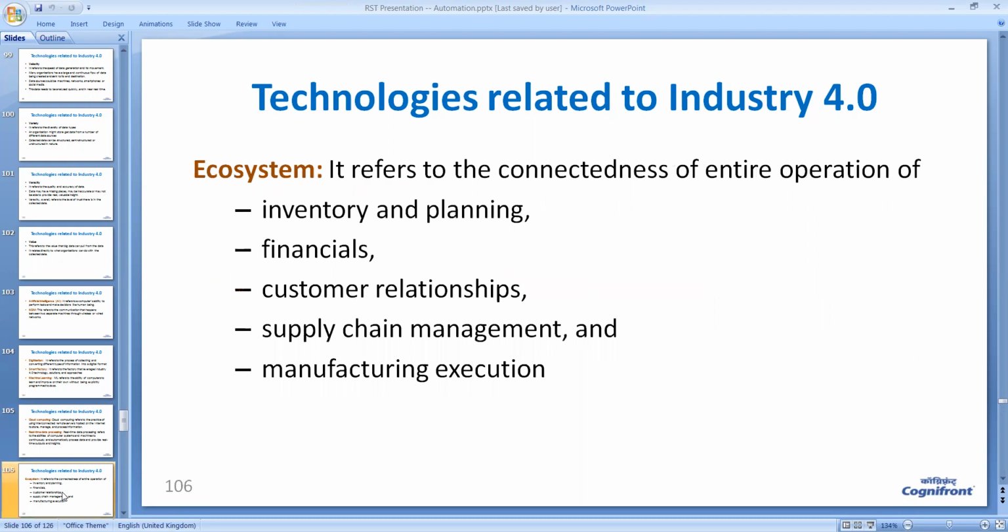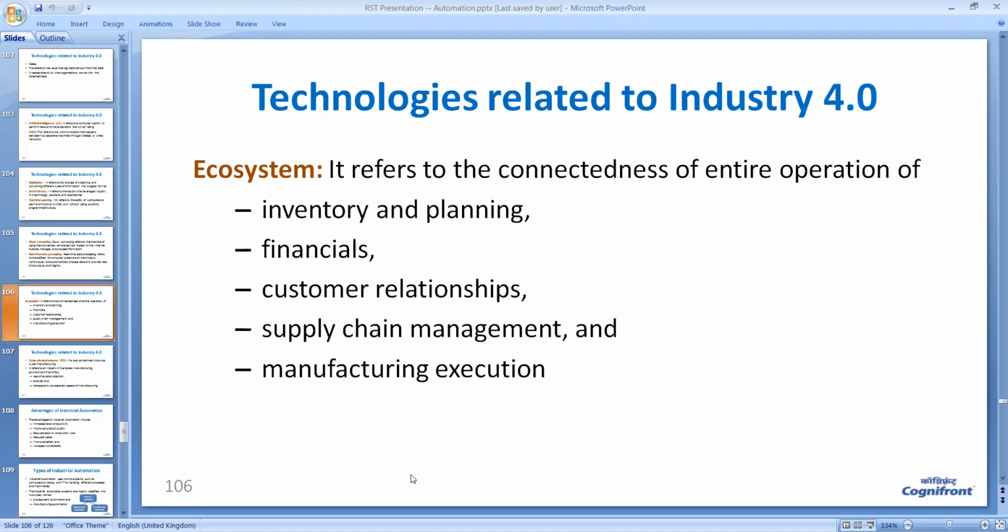Then the ecosystem is about many things in the industry that need to be put together. So there is inventory and planning, financials, customer relationship, supply chain management, and manufacturing execution systems, and so on. All these need to be a part of the ecosystem.